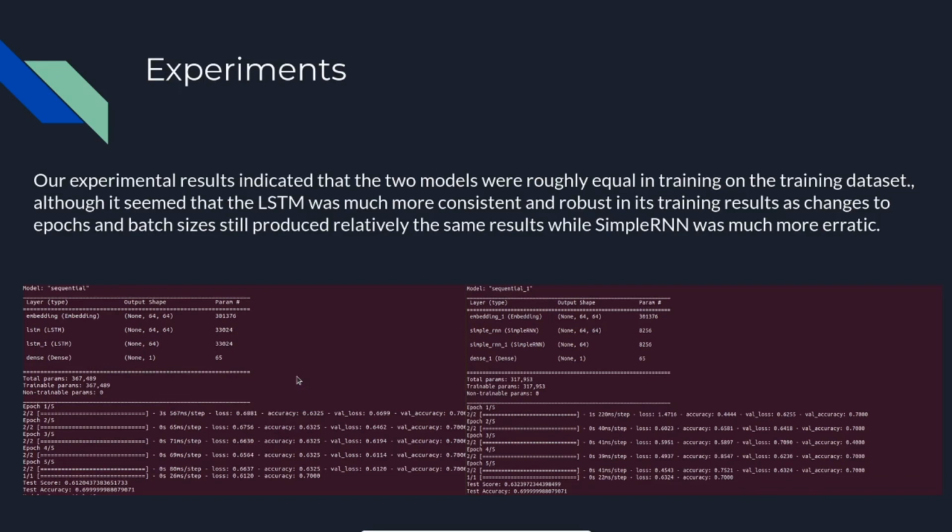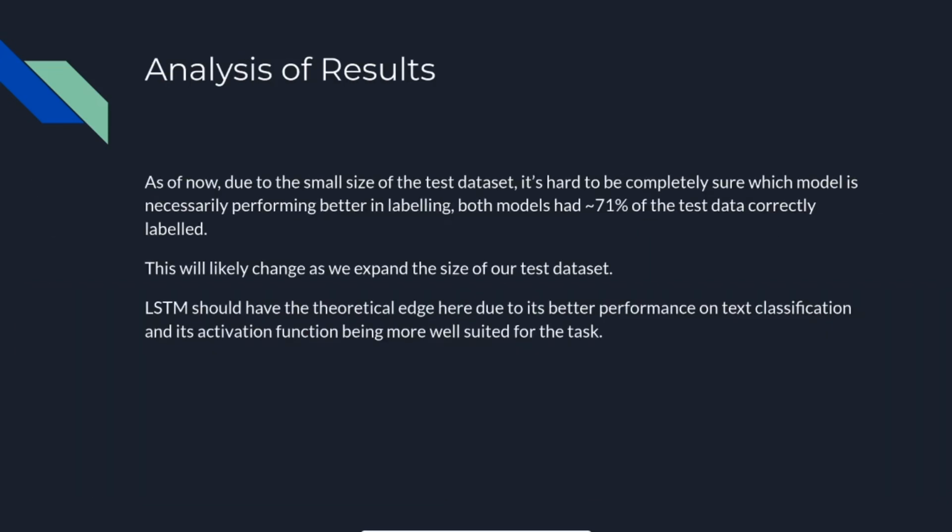Our experimental results indicated that these two models were roughly equal in their performance on the training data set, although it stands to reason that LSTM is more consistent and robust, and it should probably scale better with larger data sets on this specific classification task. In terms of their output, that's pretty much it. The models both had 71% test data accuracy, but this is only because our test data set is very small. At scale, it should change.